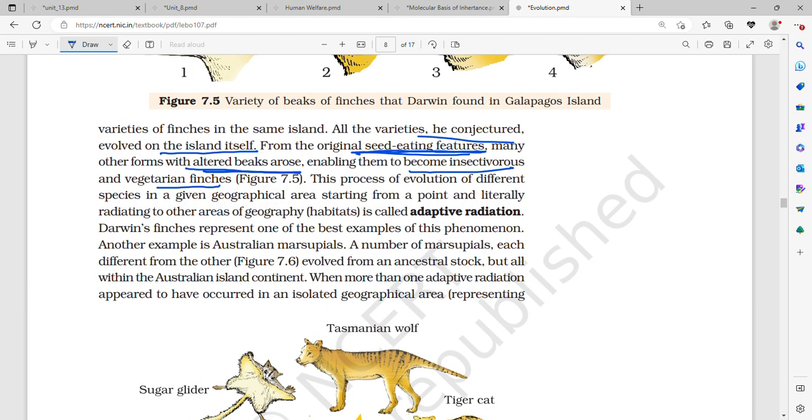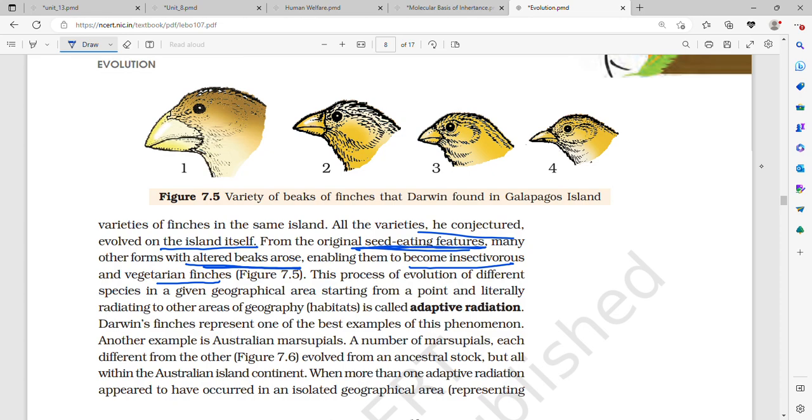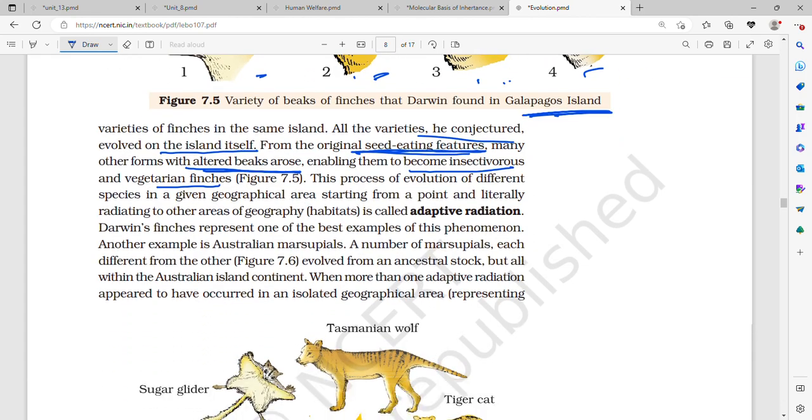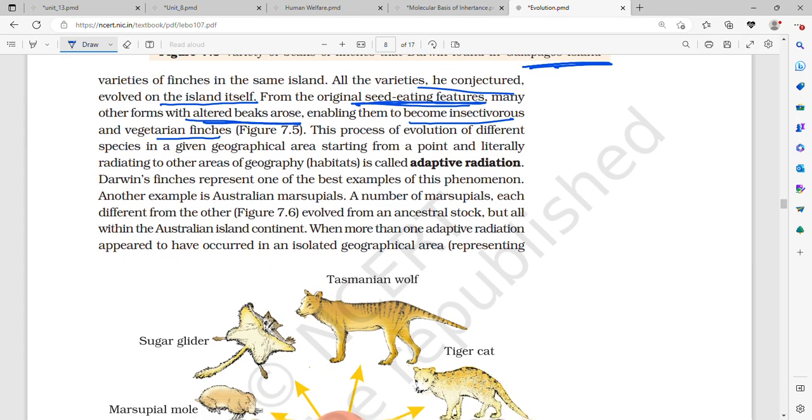So when he went to Galapagos Island, he noticed that there were a lot of finches, and after close observation, he noticed that all these finches, these black birds, had evolved from a common ancestor, but over time, from the original seed-eating birds, some became insectivorous, vegetarian, fruit-eating, depending on the food, and their beaks also changed accordingly, altered beaks. This process of evolution of different species in a given geographical area, starting from a point and literally radiating to other areas of geography, that is habitats, is called adaptive radiation.